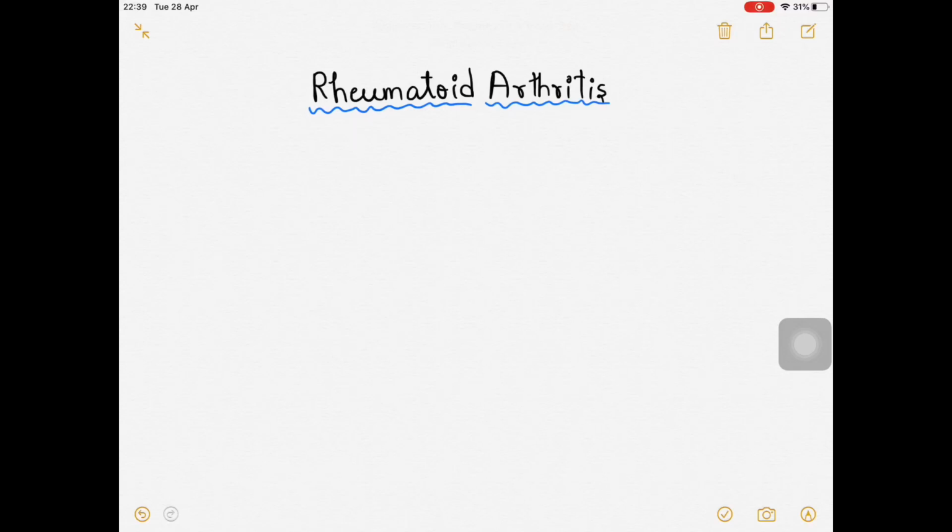So today I'm going to talk about rheumatoid arthritis. If we talk about rheumatoid arthritis, we study this topic in rheumatology. Rheumatoid arthritis is a chronic autoimmune disorder which usually affects the small joints. Okay, so it mainly affects the small joints.